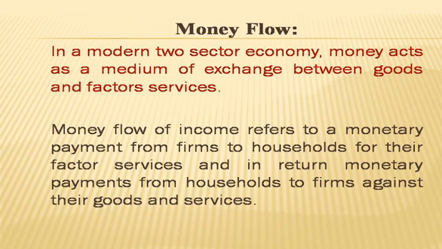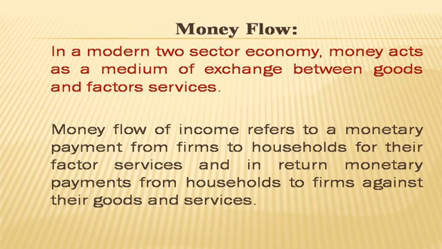In a modern two-sector economy we again have two sectors, that is household and farms. Money acts as a medium of exchange between goods and factor services. Earlier in real flow we had the exchanges of only goods and services.